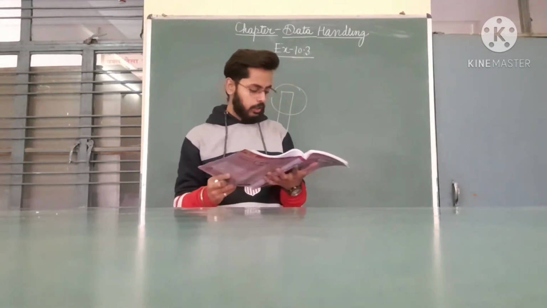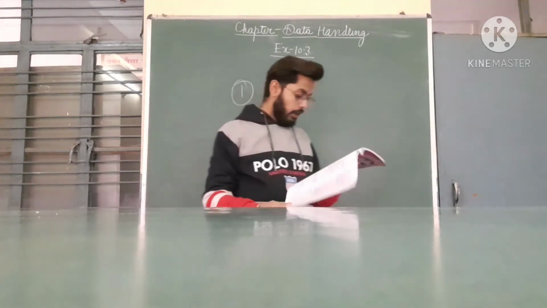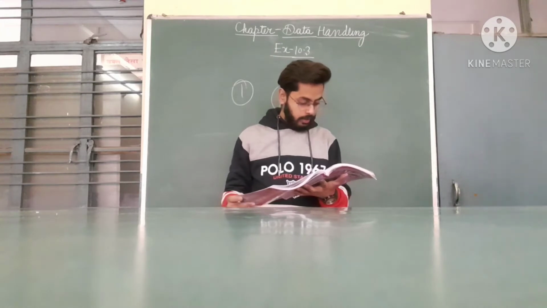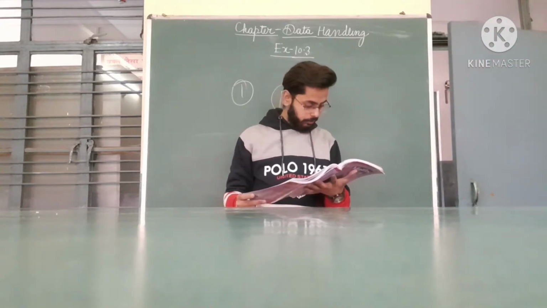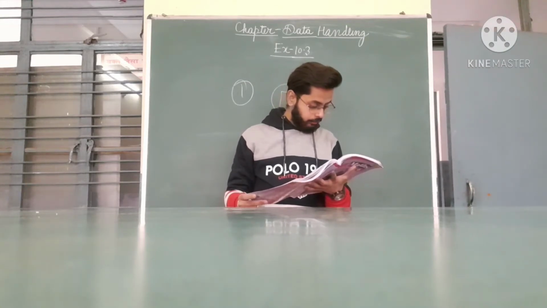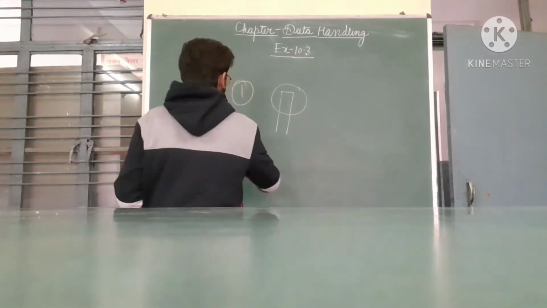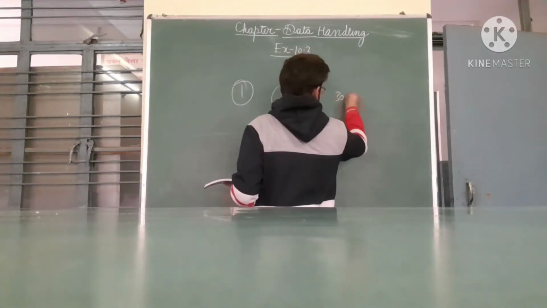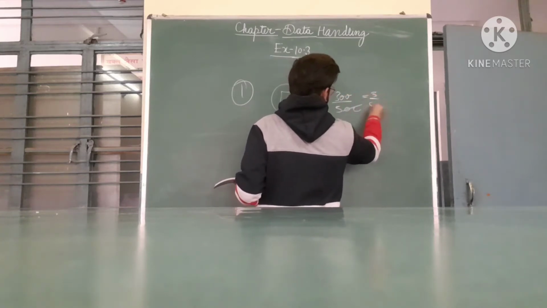What is the ratio of cars manufactured in the month of January to that of April? As we can see from the graph, in January the number of cars manufactured was 300, and in the month of April it is, I think, 500. So we get the ratio 300 upon 500, and 100 cancels out, and we get 3 upon 5.